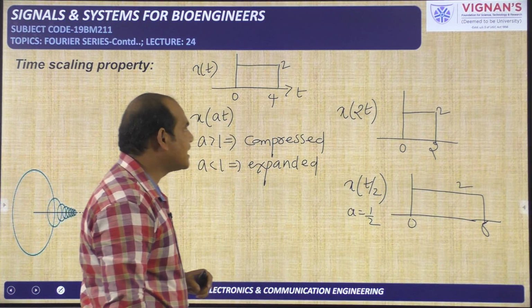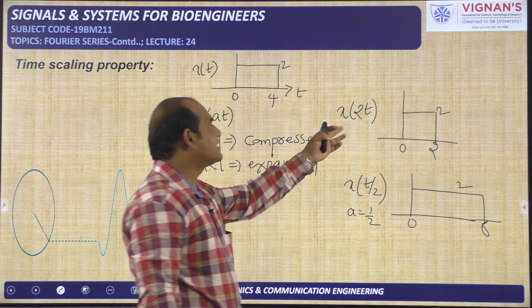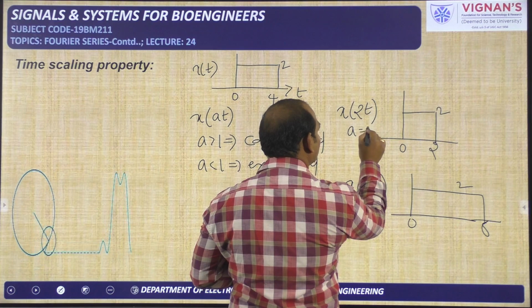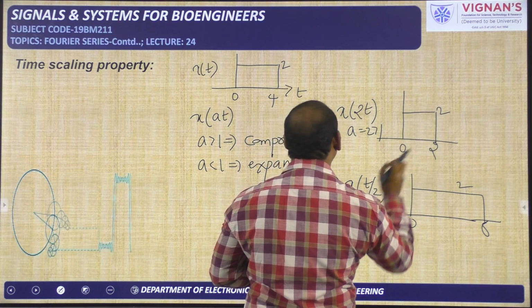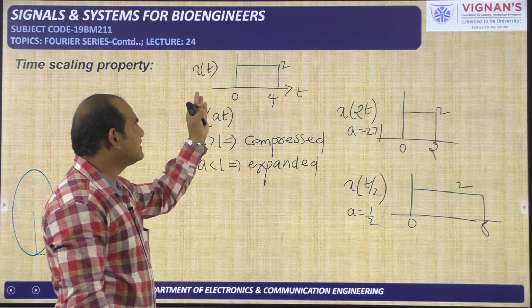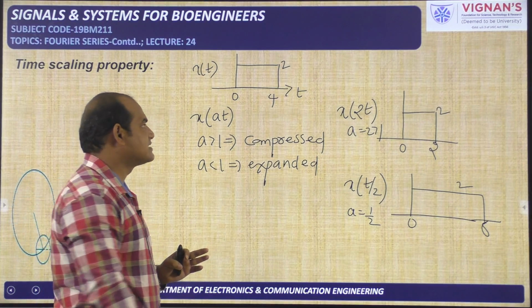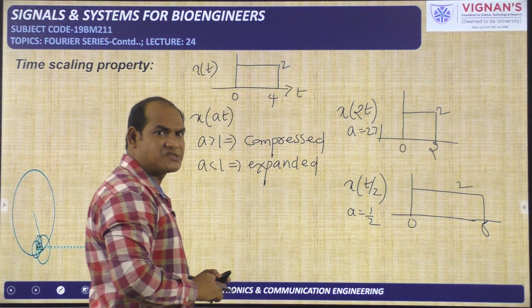The amplitude will not be affected because it is time scaling. When a is greater than 1, here a is equal to 2, the time duration is from 0 to 2 seconds only, but the original signal is of 4 seconds duration, that is 0 to 4. So it is the compressed version, and the other is the expanded version. All these things we have seen in our first unit.